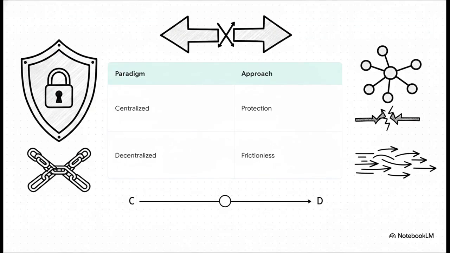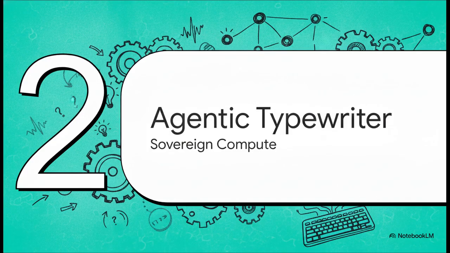And this is all happening against a much broader backdrop. Right now, there's a fundamental tension between necessary regulatory oversight, like the CFPB enforcing rules to protect consumers, and decentralized tech, where VCs are aggressively backing sovereign crypto models to completely bypass those legacy systems. Now, no matter where you personally stand on that spectrum, this tension is the exact reason developers are racing to build sovereign, uncensorable computing models. It's all about ensuring the user retains total control. So how do we actually solve this loss of control? That brings us to Section 2.